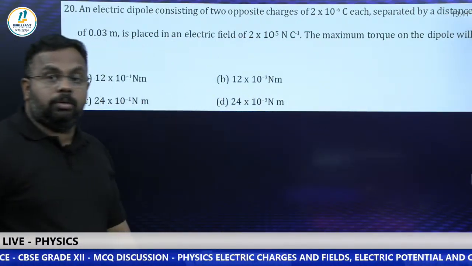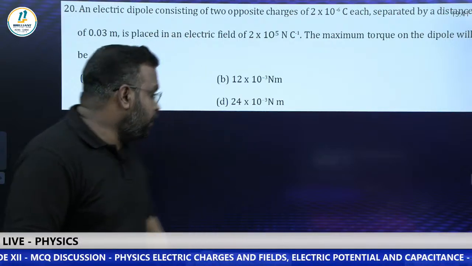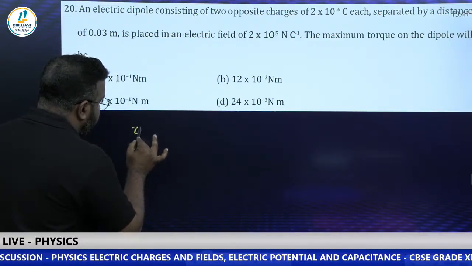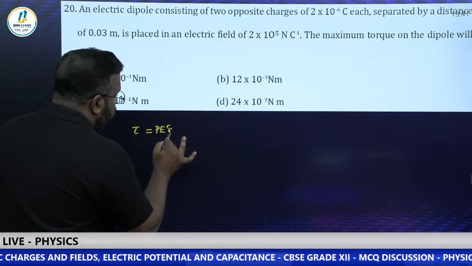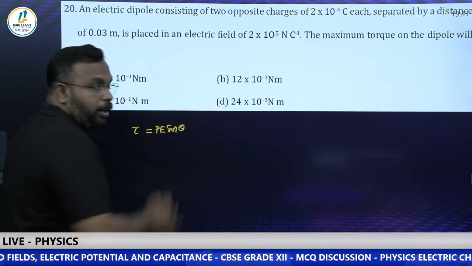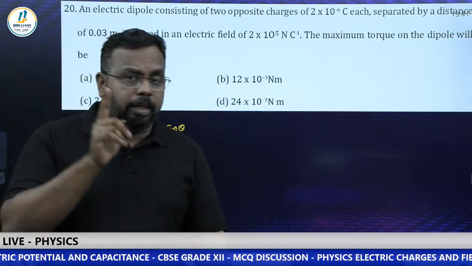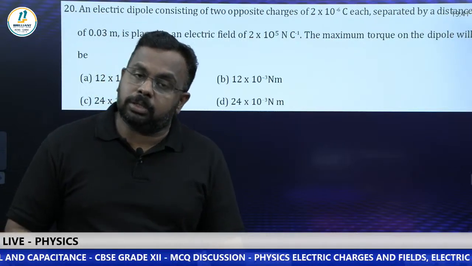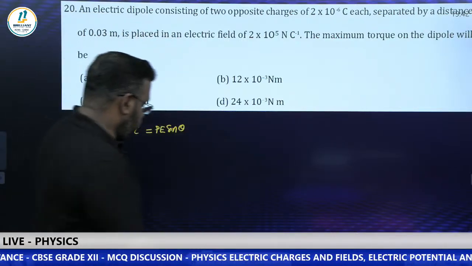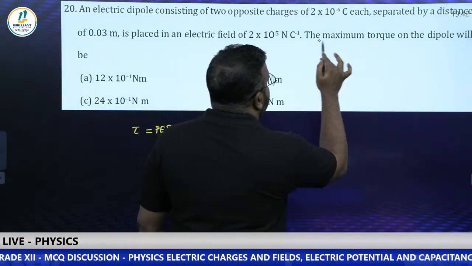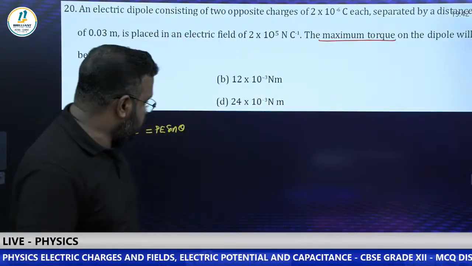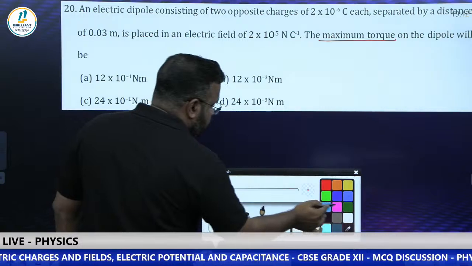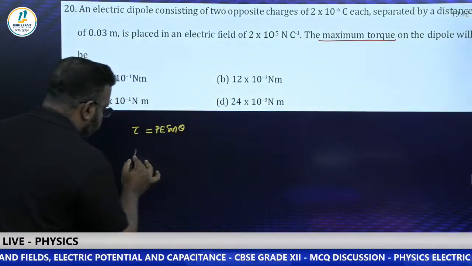Do this. Torque. What is the torque formula? Torque acting on a dipole in a uniform electric field, tau is equal to P E sine theta is the formula. But here they did not give the value of theta. But do you need that? No. Because in the question you can see they are asking for maximum torque. You know that for that torque to be maximum, that sine function has to be maximum. The sine function's maximum value is 1.